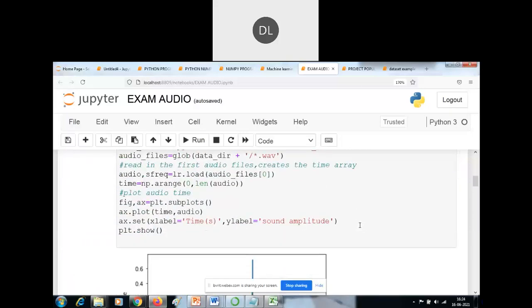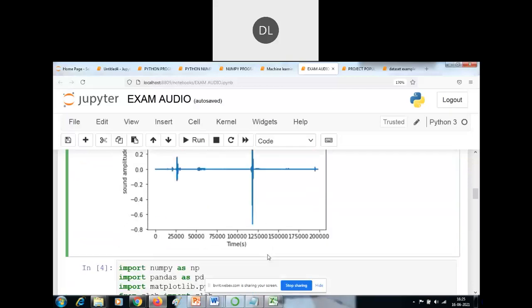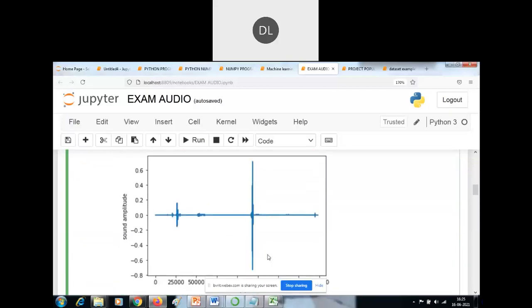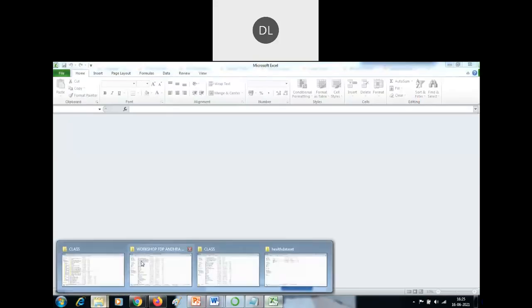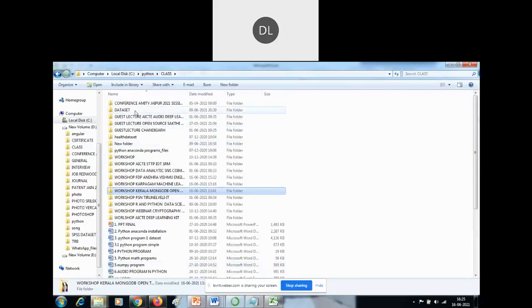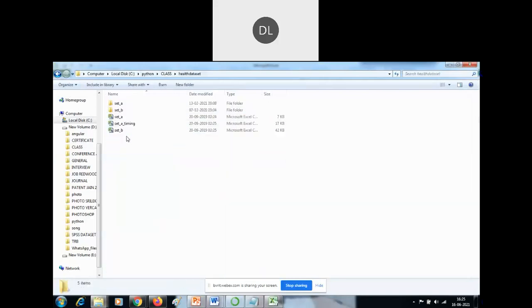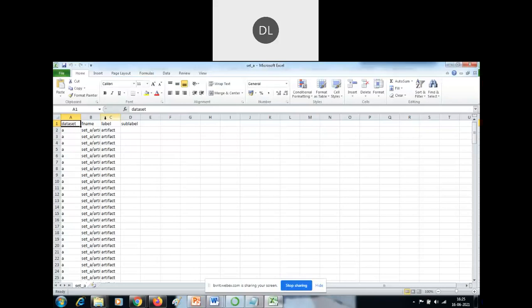Okay. Next, this is one of the plots for displaying the frequency values here. In the data set, there are more number of values. So see here.